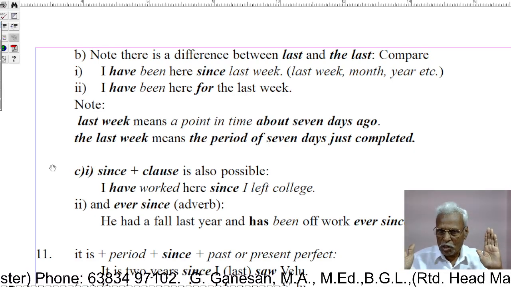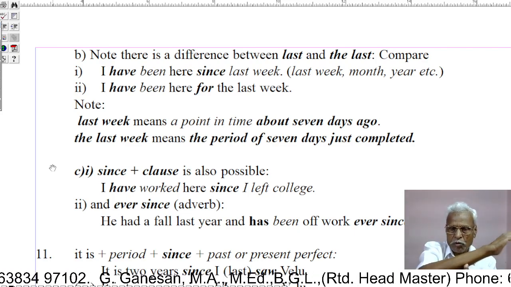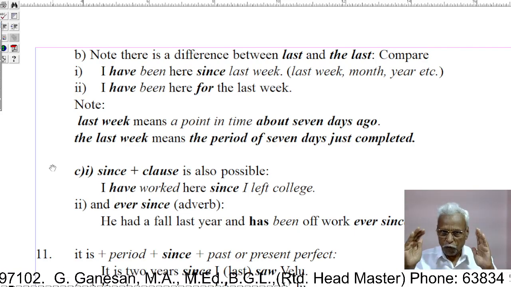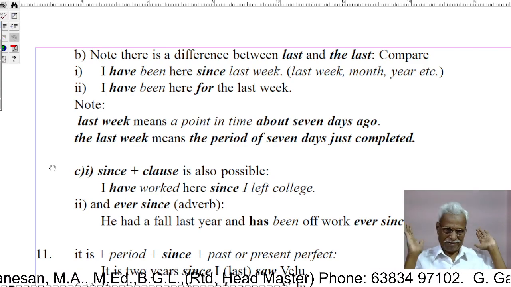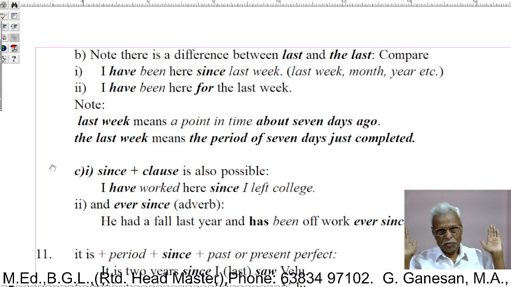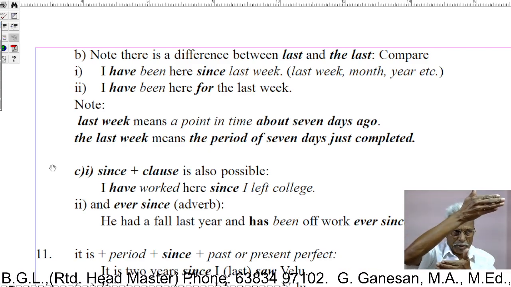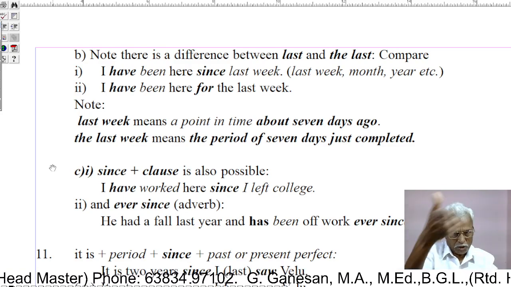So since last week means 7 days ago. For the last week means only for the 7 days. Only for 7 days completed I have been here. Even from the beginning of 7 days ago I have been here.